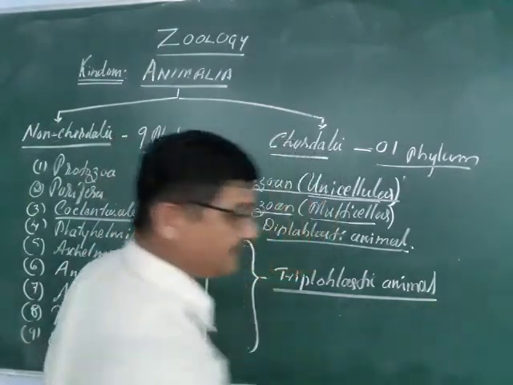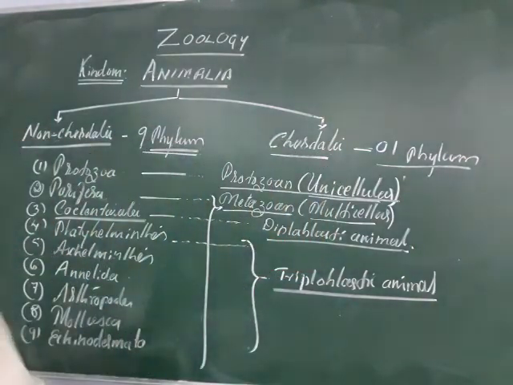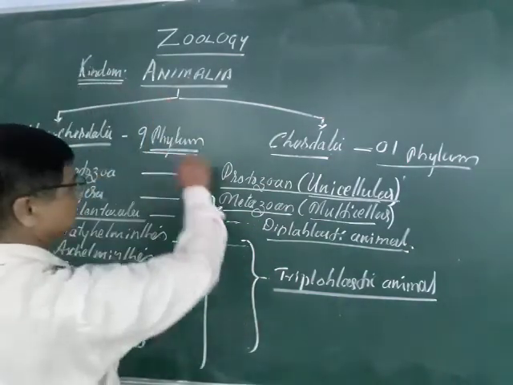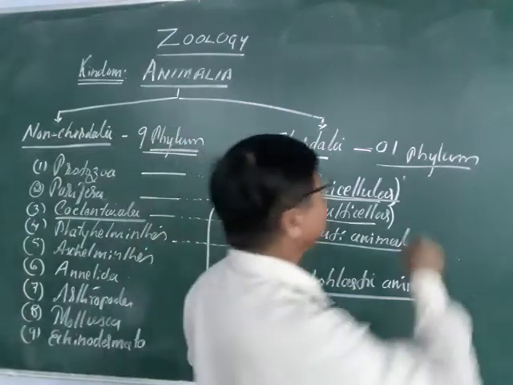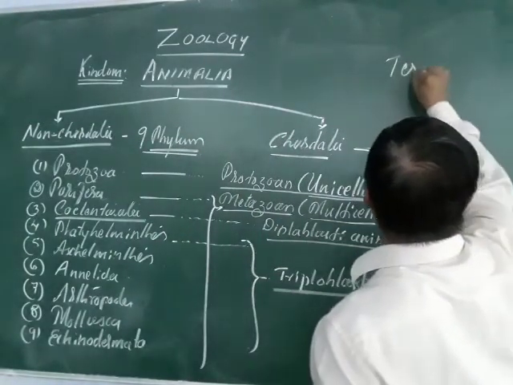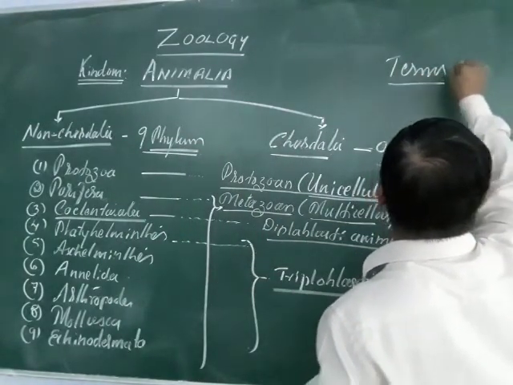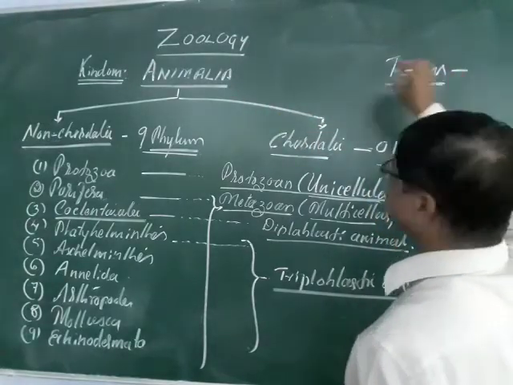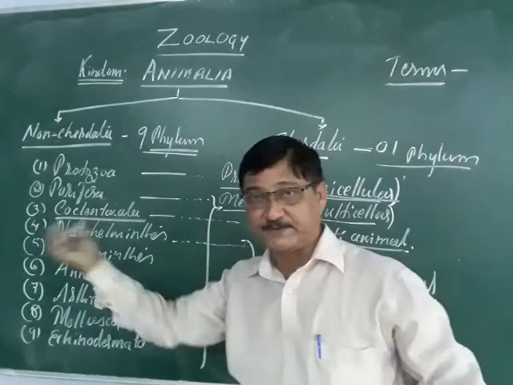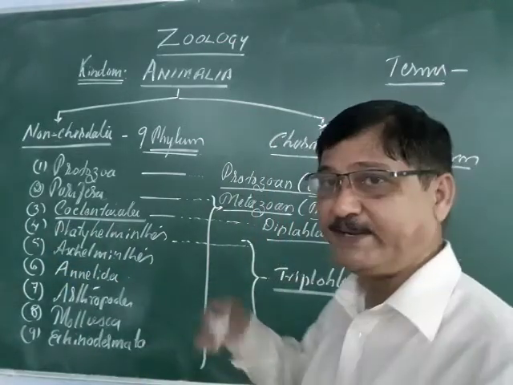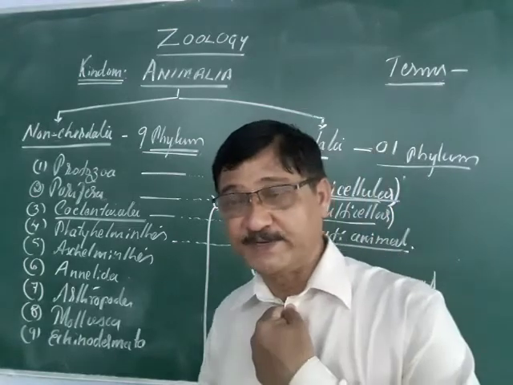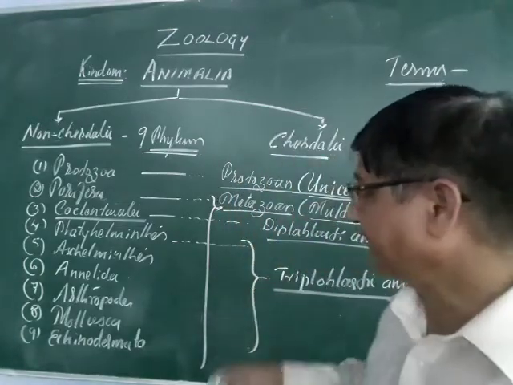Later you can go step by step while studying the general characters of the zoology animals. As I told in the beginning, there are some terms, called the terminology of zoology. You may come across what I gave in the previous class: habit, habitat, diploblastic, triploblastic, acoelomate, coelomate, pseudocoelomate, or body cavity.